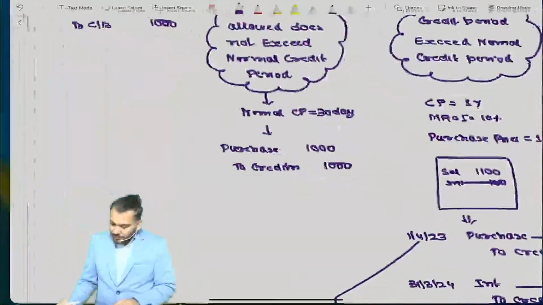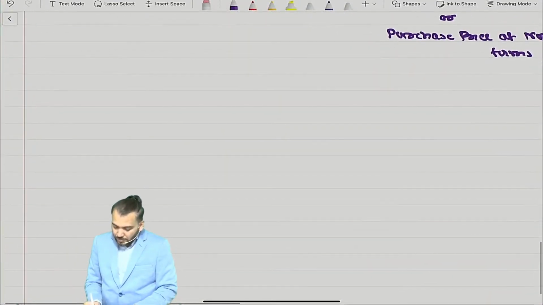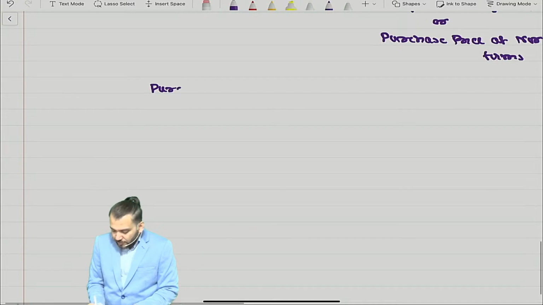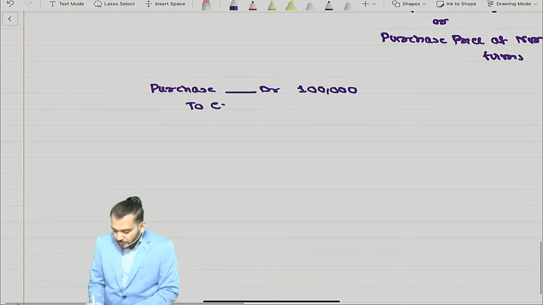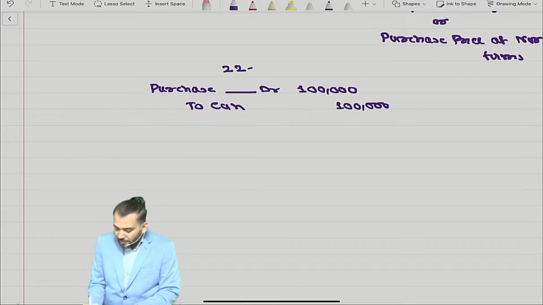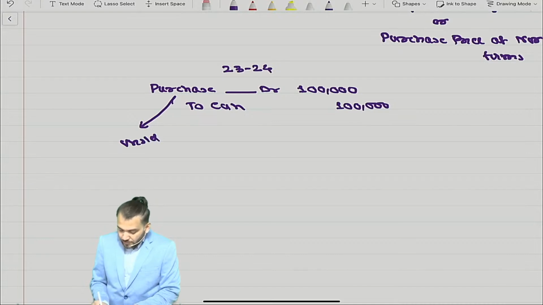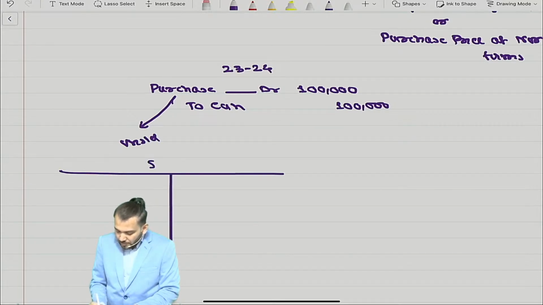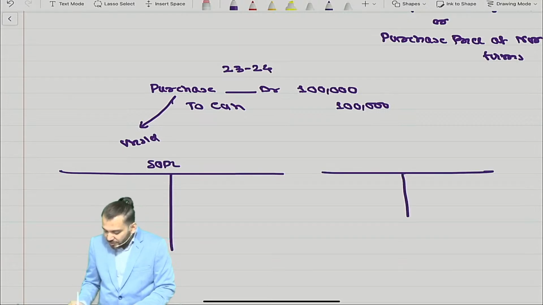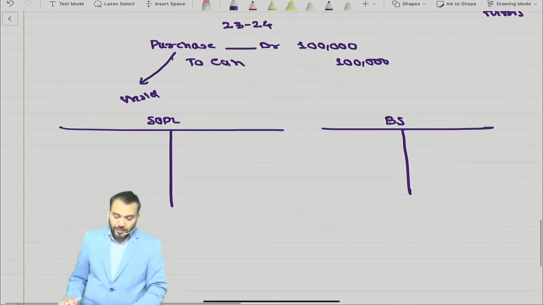Just try to understand. You have done one journal entry: purchase account debit 1 lakh to cash 1 lakh. This is which year? 23-24. And it remains unsold. Understood? For the SOPL and balance sheet, it will come where?